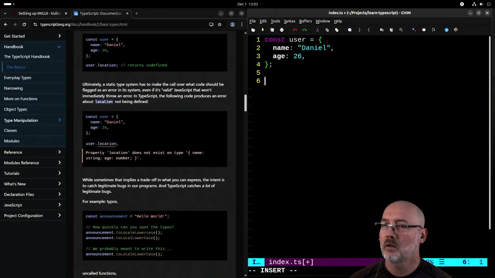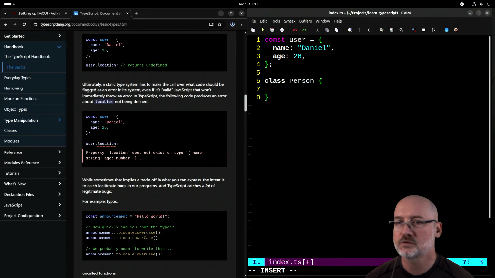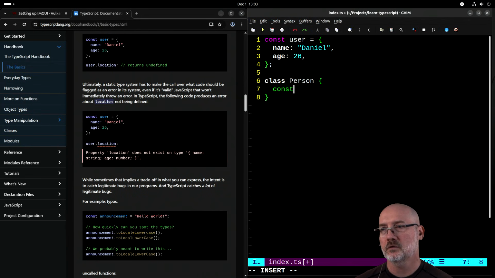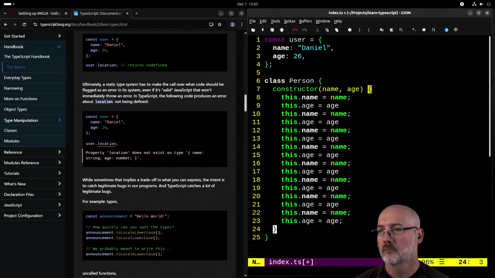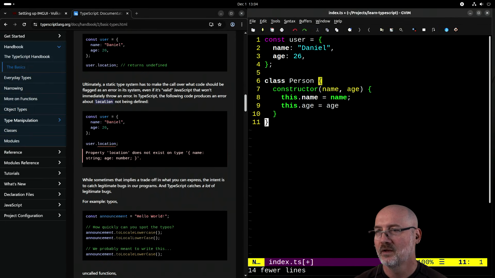Okay. However, I can also have a class Person. And I'm not going to remember my syntax. What is it? I have no idea why Vim did that, but thank you, Vim. Weird.